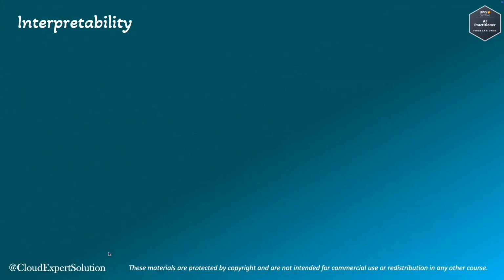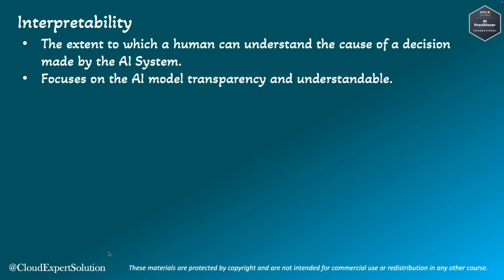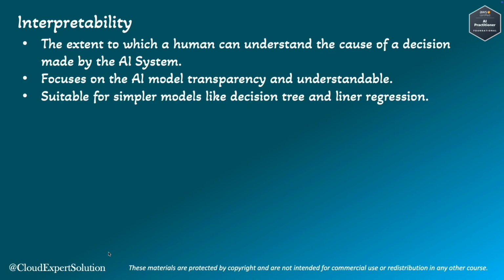Now let's discuss interpretability. Interpretability refers to the extent to which a human can understand the cause of a decision made by an AI system. It focuses on making the internal working of the AI model transparent and understandable. Interpretability is suitable for simpler models like decision tree, linear regression, or classification algorithms. Let's understand using an example.